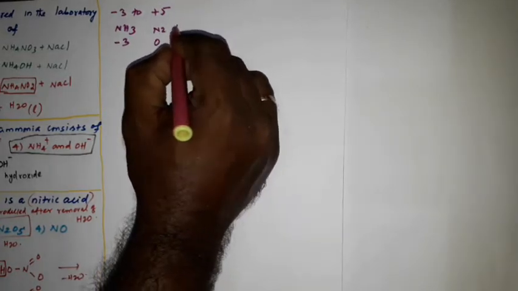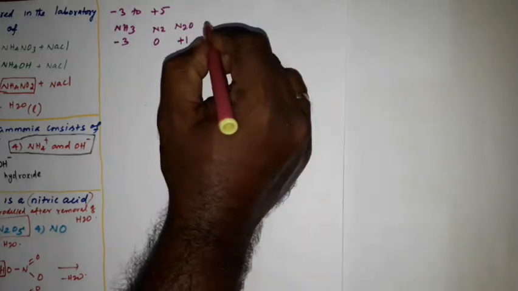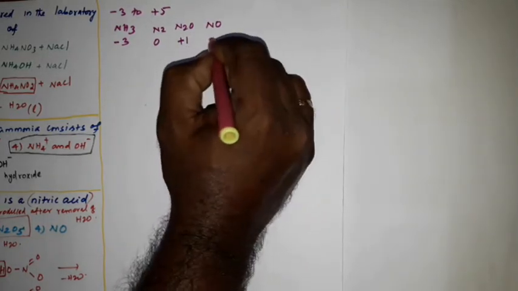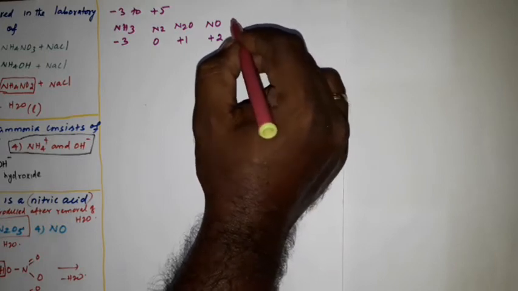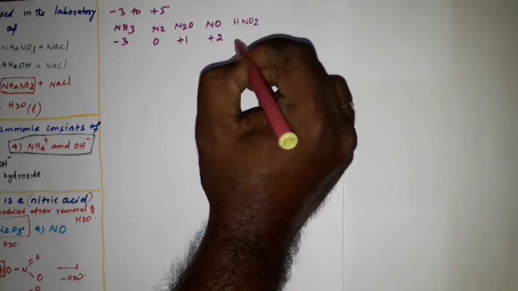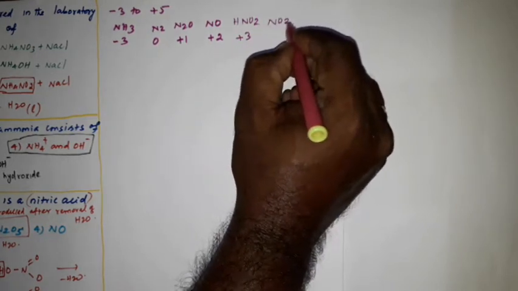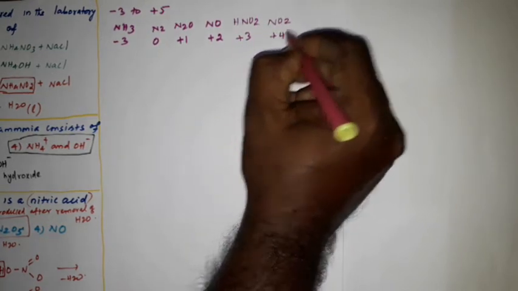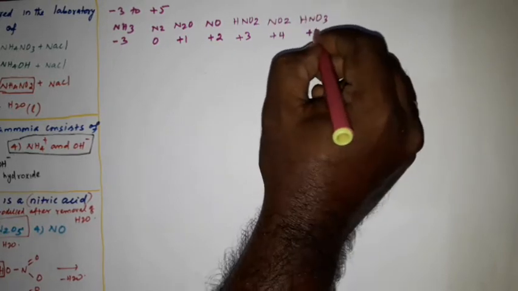Then N2O, the oxidation state is +1. Then NO, oxidation state is +2. Then HNO2, the oxidation state is +3. Then NO2, oxidation state is +4. Then HNO3, the oxidation state is +5.